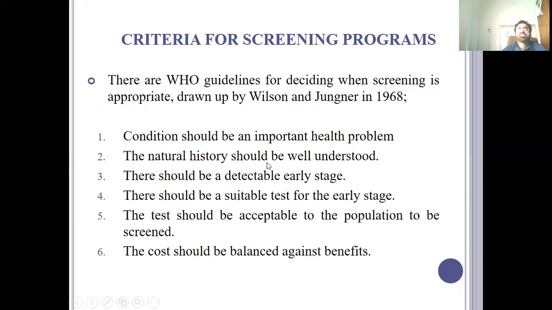The natural history should be well understood, as I have already discussed in the natural history of disease, that there is an importance to know the natural history of disease.